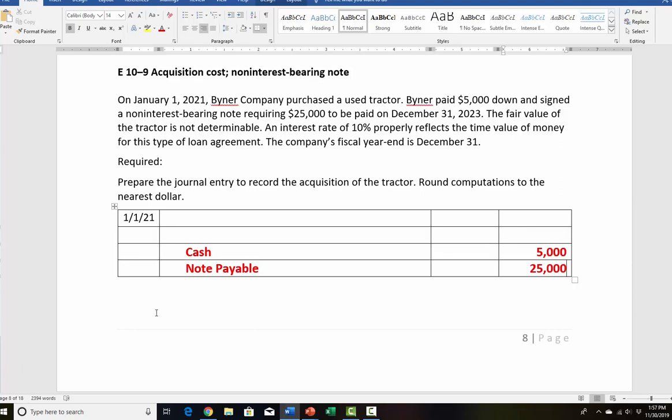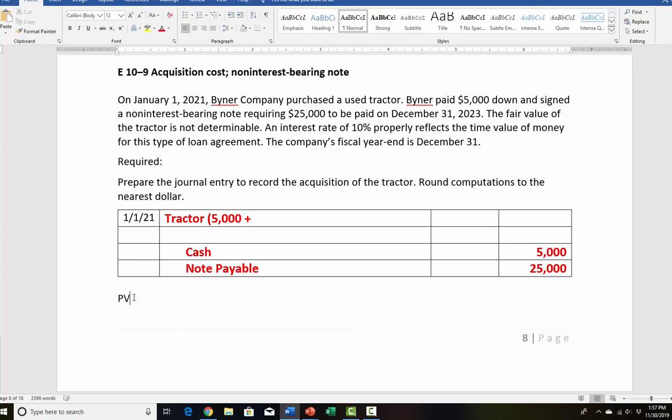Okay, so now the fair value of the tractor is not determinable. So we're going to have to find out how much we paid for this tractor. I'm going to debit tractor, or you can just debit equipment. That's fine. So we know that we paid $5,000, right? Plus, we paid the present value of that $25,000 note. We paid whatever that $25,000 note is worth today.